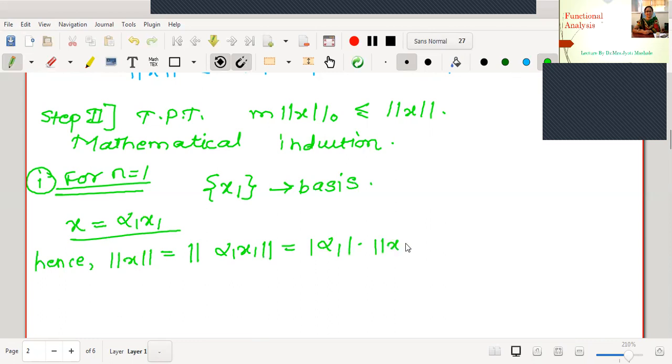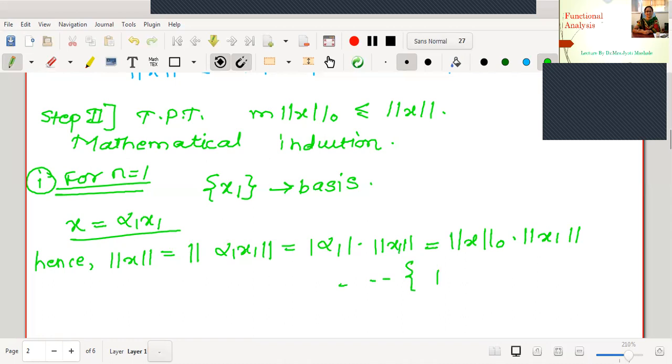Therefore, this is mod alpha 1 into norm x1. Okay, but what is mod alpha 1? Mod alpha 1 is the only scalar. Therefore, I can write this is the maximum scalar. And if it is the maximum scalar, this is nothing but your zeroth norm, right? Therefore, this is norm 0 into norm of x1.